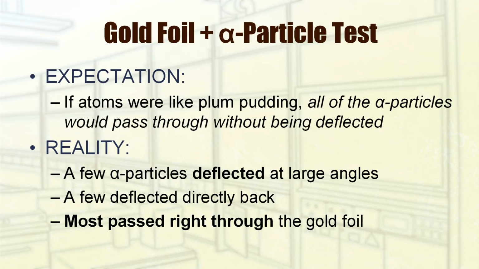What they expected was that if the atoms were like plum pudding, all of the alpha particles from the test would pass right through without being deflected. What actually happened was a few of the particles deflected back, some at large angles, some of them came back directly at the source, but actually most of them passed right through the gold foil.